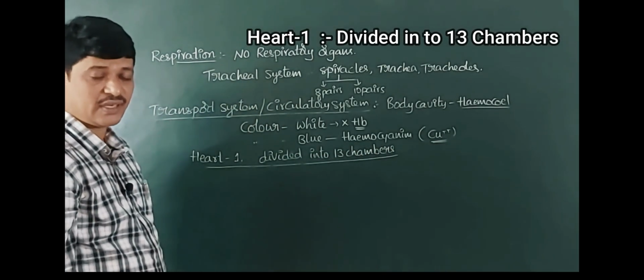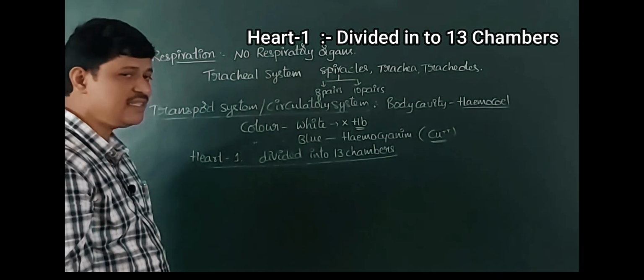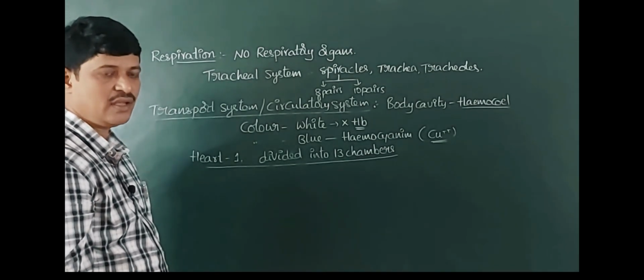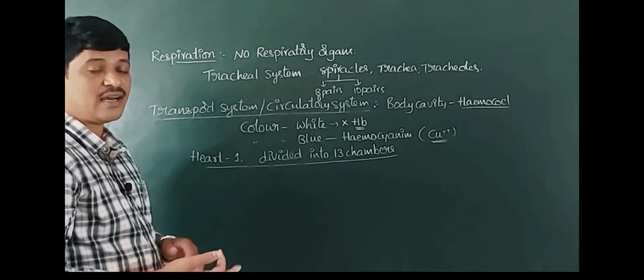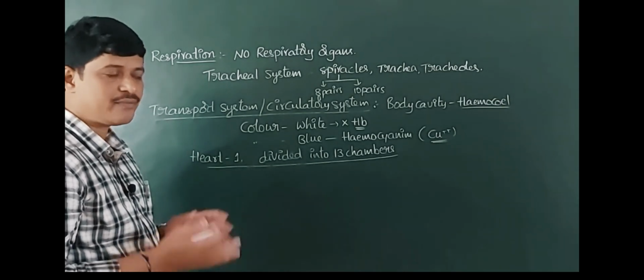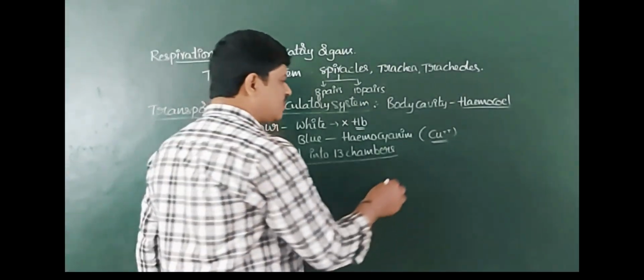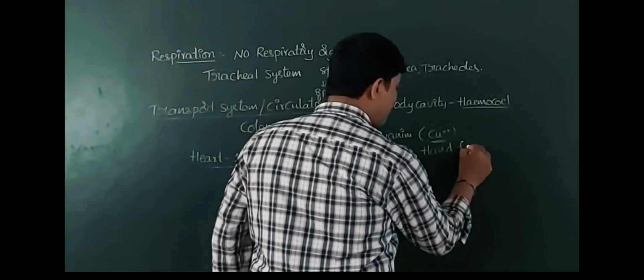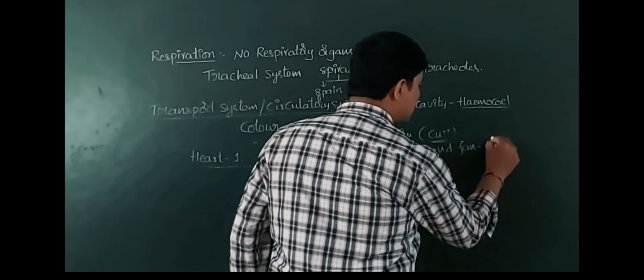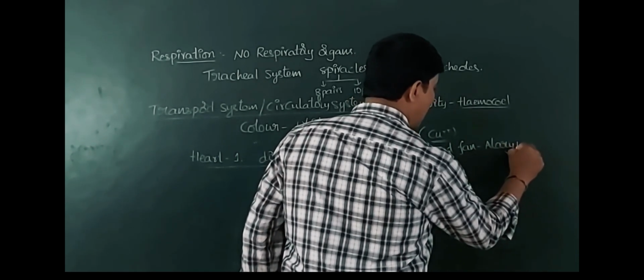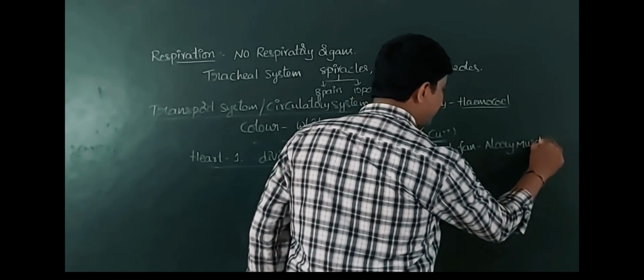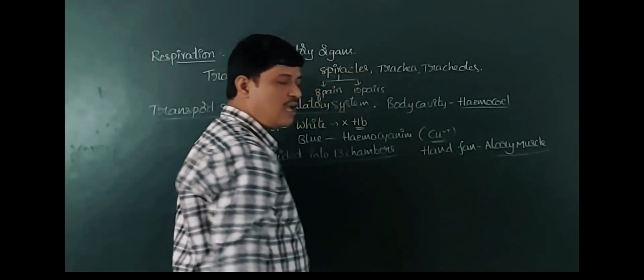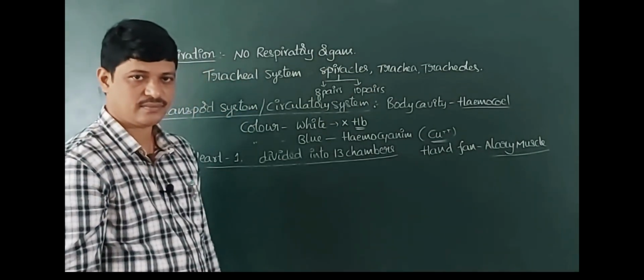The movement or supply of blood from one place to another is with the help of hand fan shaped alary muscles, which are also present for the circulation of blood through the heart.